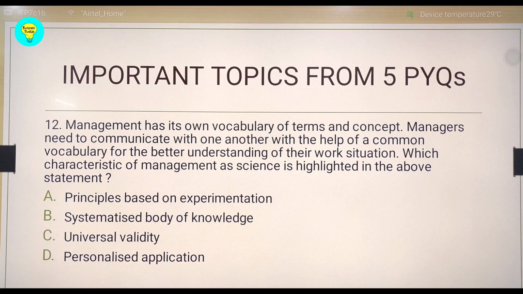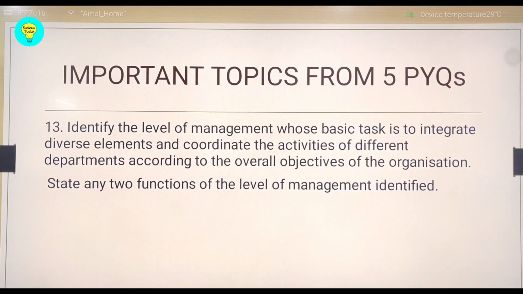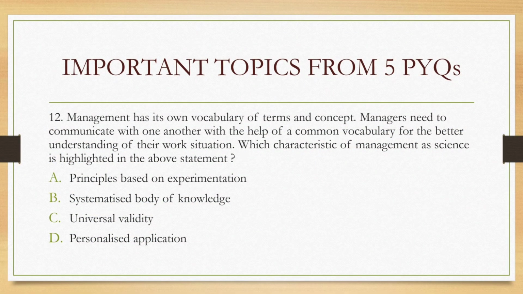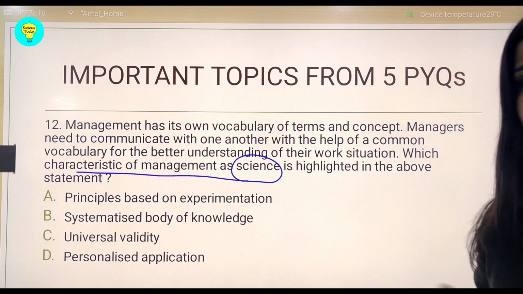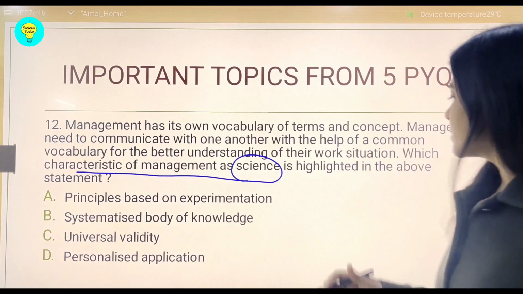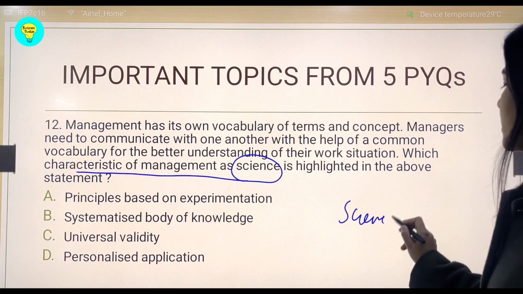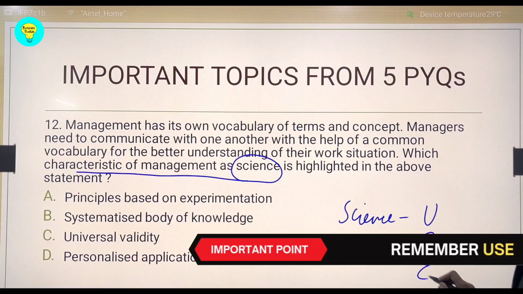One more question on this topic. So this question says, which characteristic of management as science? So when the question is coming on science, you have to get the acronym of science, where we have discussed that under management as science, you have to remember just 3 letters called USE.